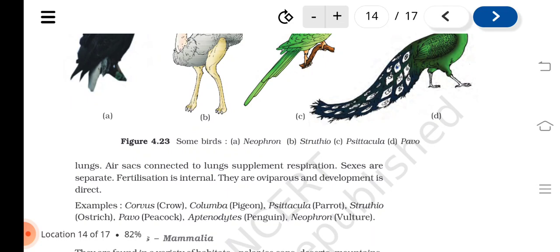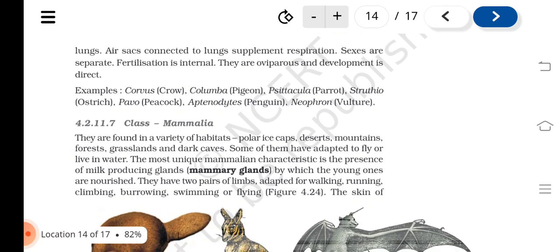Sexes are separate. Fertilization is internal. They are oviparous and development is direct. Examples: Corvus, Columba, Psittacula, Struthio, Pavo, Aptenodytes, Neophron.